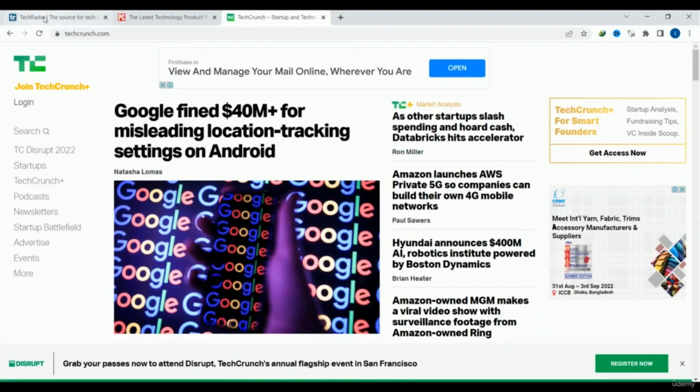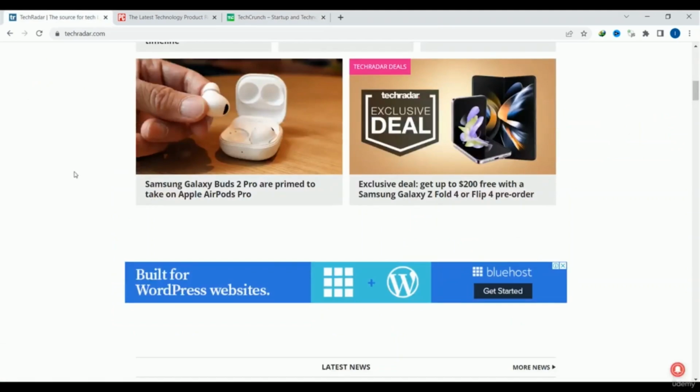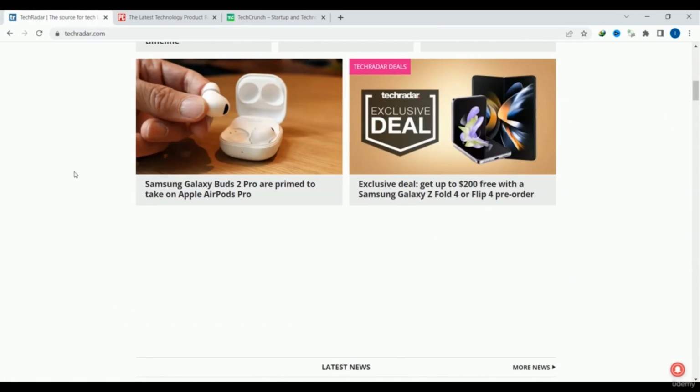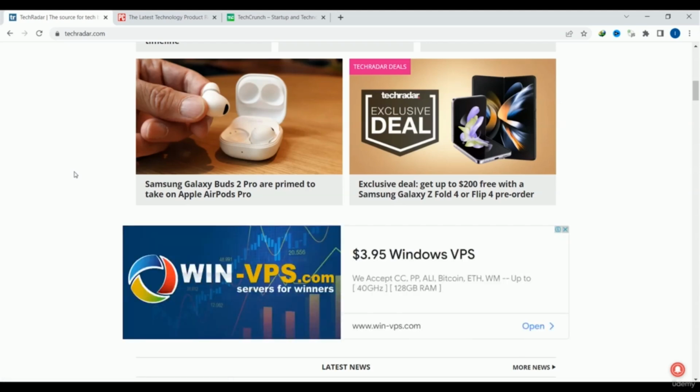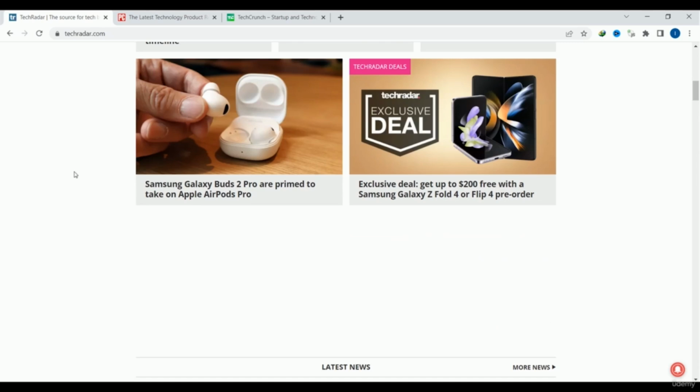So most of the websites nowadays are placing Google AdSense, and Google AdSense is very effective for earning money online. So I will suggest, and it's just my opinion, please consider the technology niche if you are a beginner, because if you are a beginner and you consider the technology niche, your journey will start fine and your journey will be very smooth.